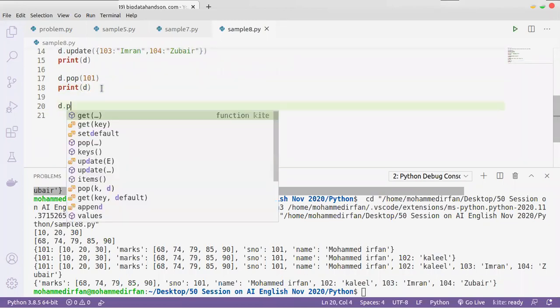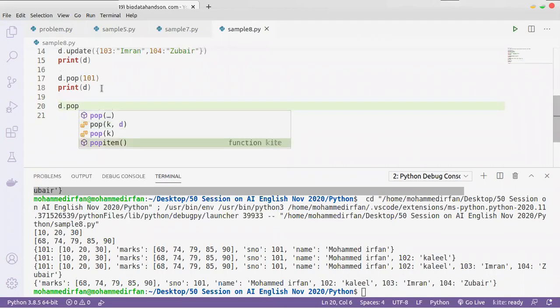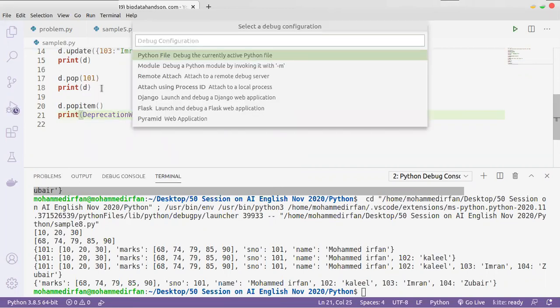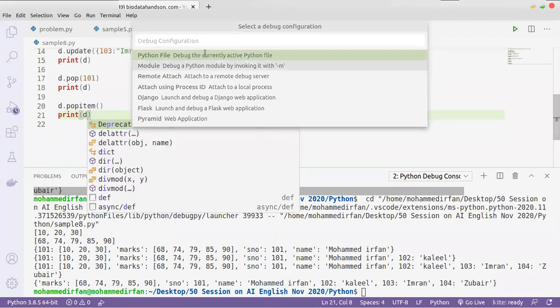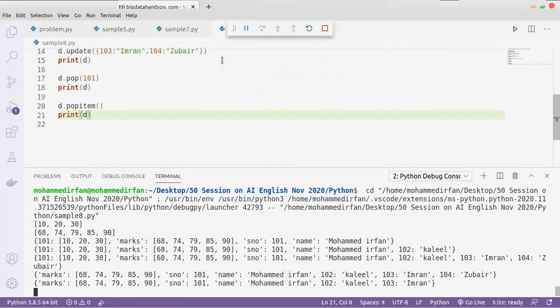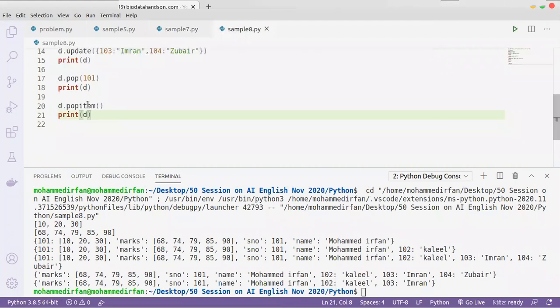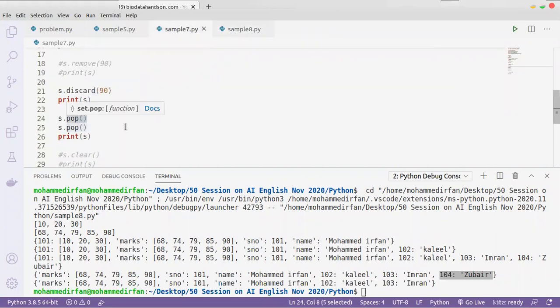And we have another one called popitem. Popitem is like pop in set. In the set, the pop function will remove the first element. The dictionary popitem will remove the last element. You can see here, this is removed from here. So popitem will remove the last element, but in the set the pop function will remove the first element.